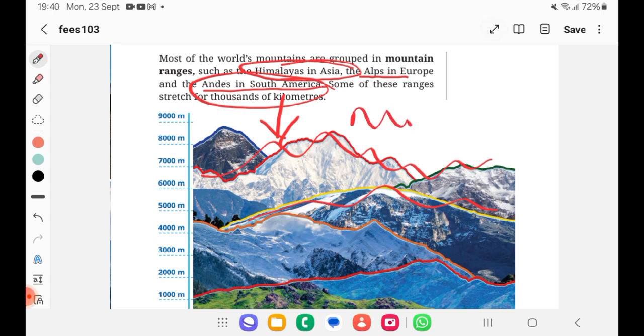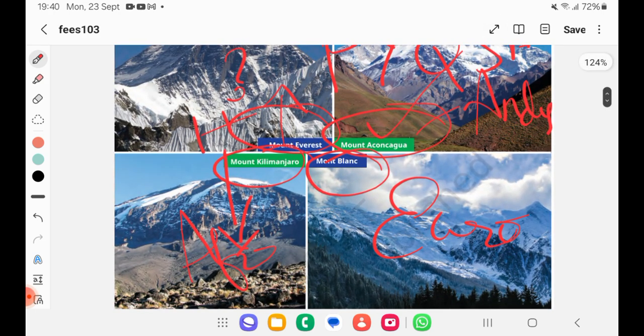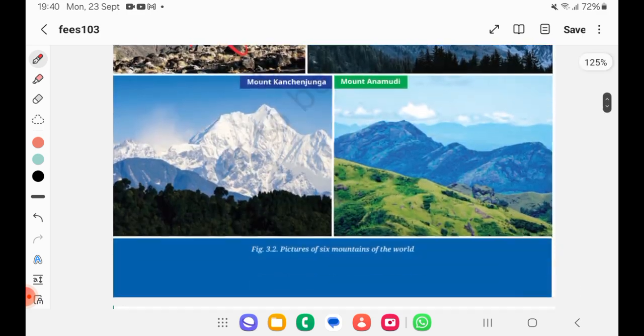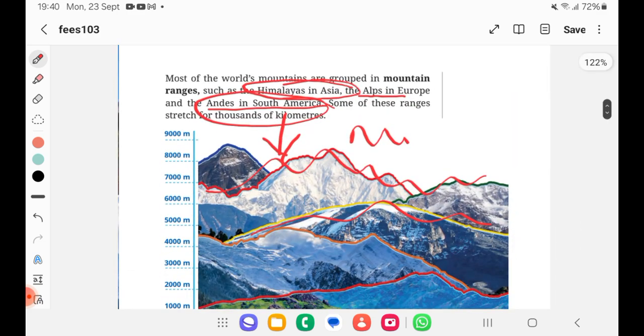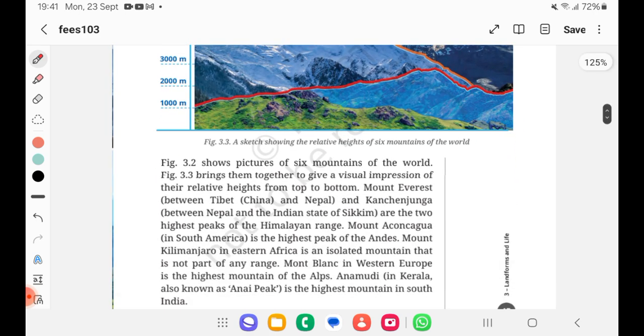We saw from the above picture, right? This one. And now the other thing we are learning is the Alps. It's in Europe. This is an important PYQ related part. Okay, that's why we should be reading NCERT.